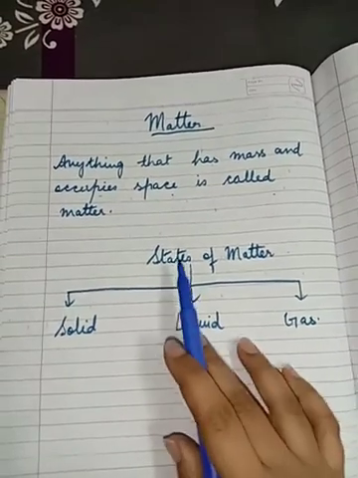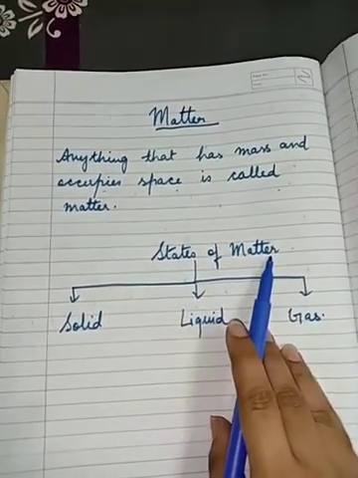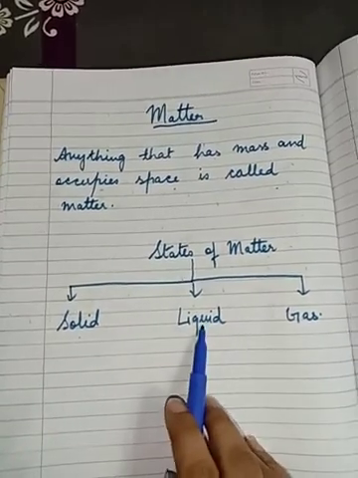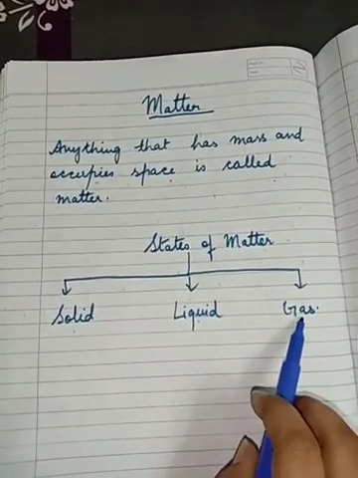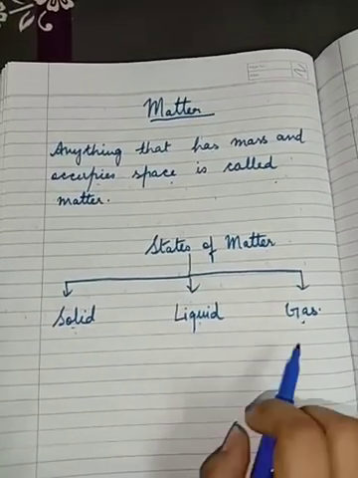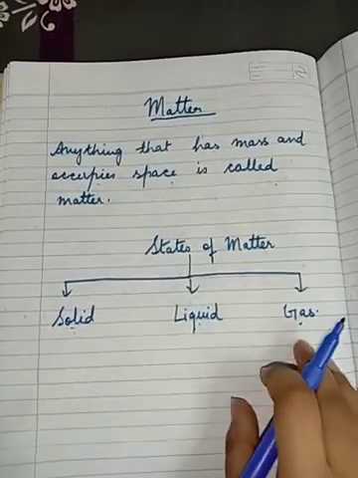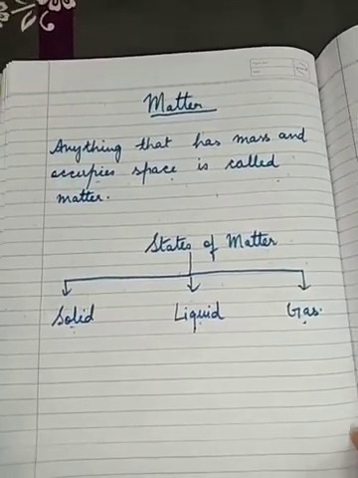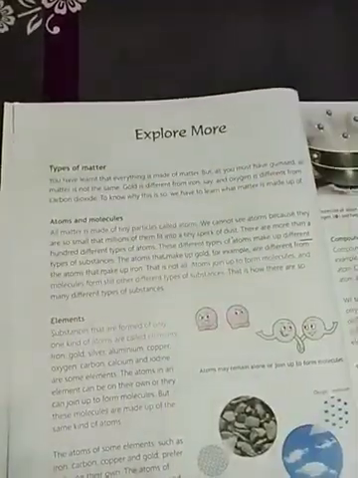You have also learnt that matter exists in 3 states. What are the 3 states of matter? Solid, liquid and gas. But what these 3 states of matter are made up of, we will come to know in this lesson.